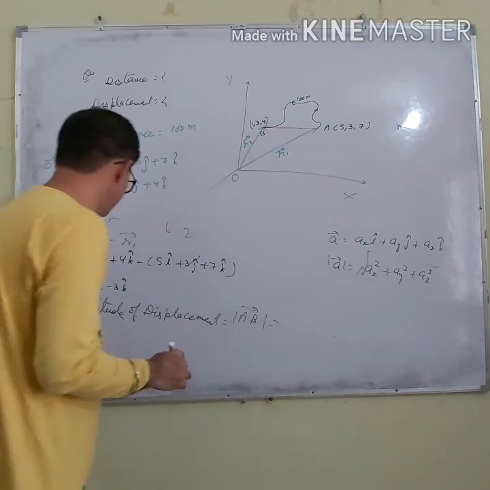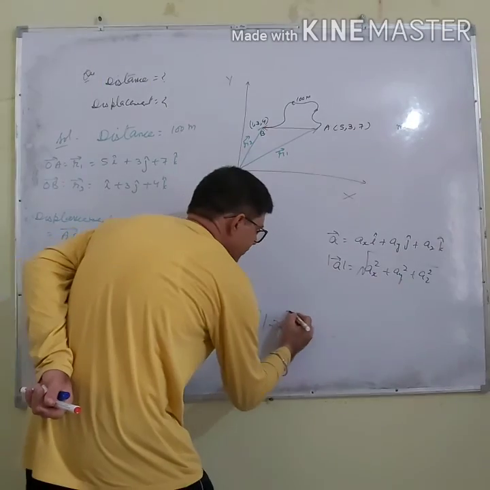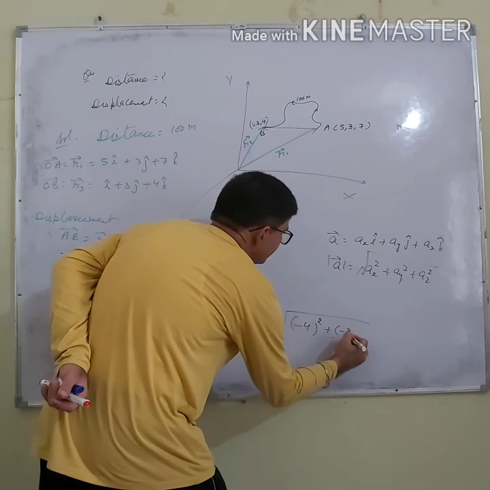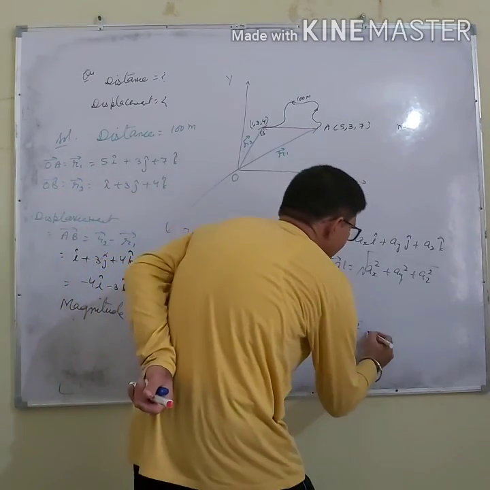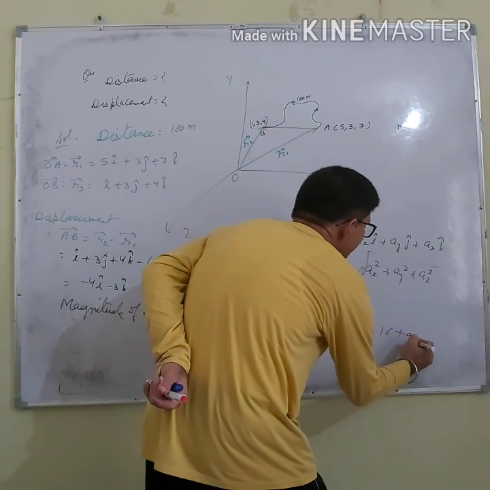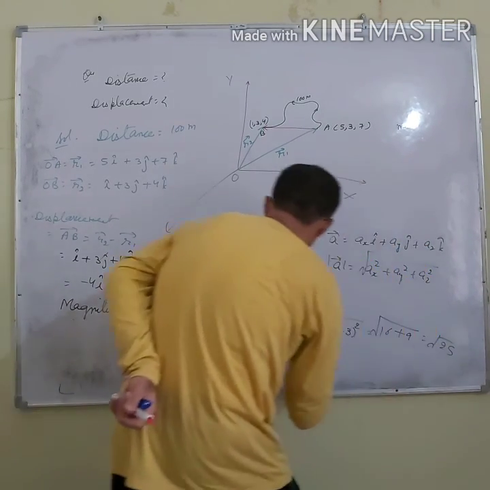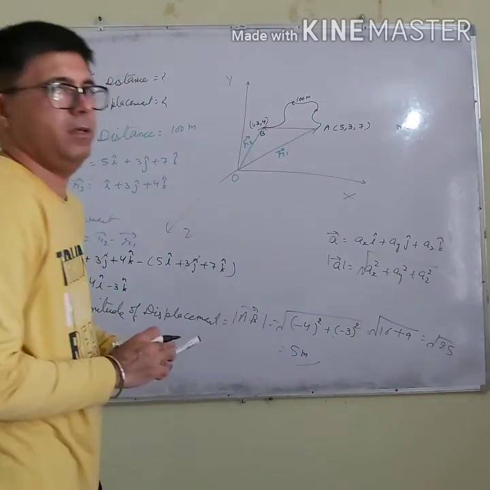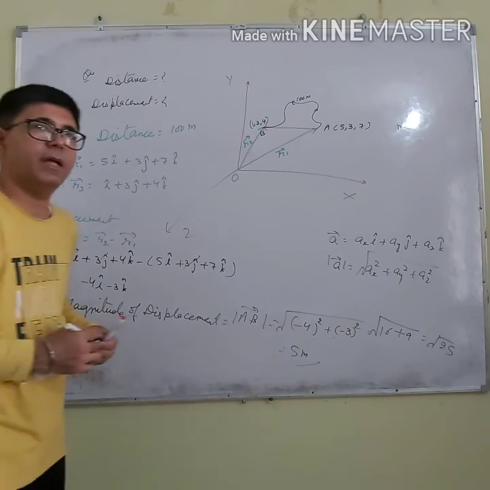So this is minus 4 square plus minus 3 square. What is minus 4 square? 16 plus 9, under root 25. So my answer is 5 meter. So the magnitude of displacement is 5 meter and its direction is from A to B.